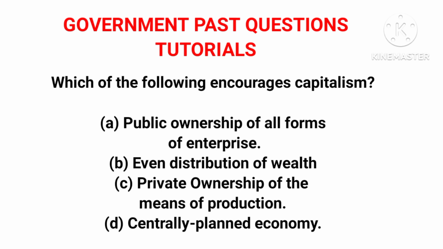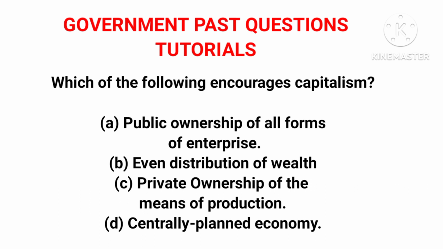Now, the question says, which of the following encourages capitalism? Option A, public ownership of all forms of enterprise, is not the correct answer, because public ownership has to do with government controlling the forms of enterprise. Option B, even distribution of wealth, of course, is not correct.